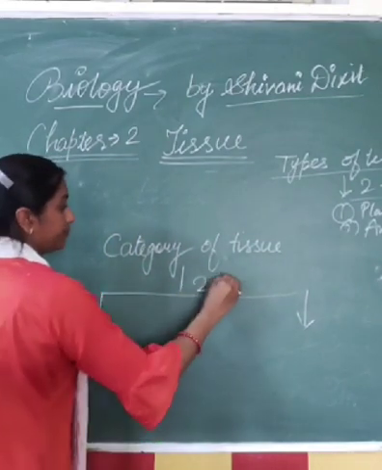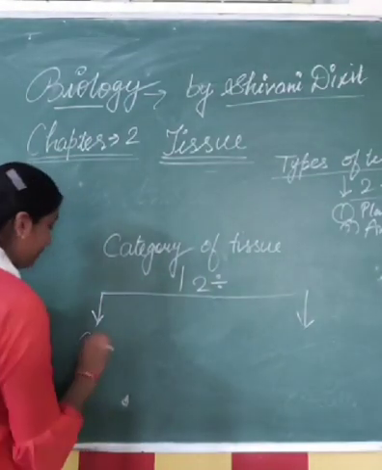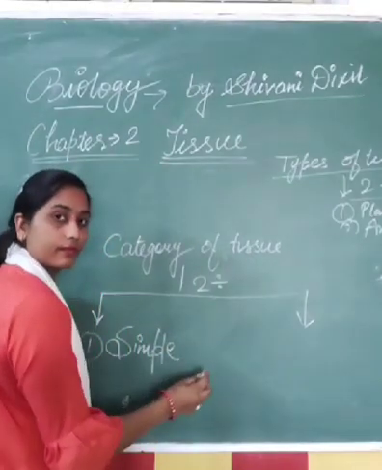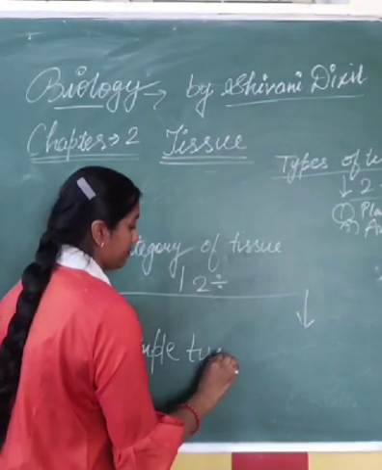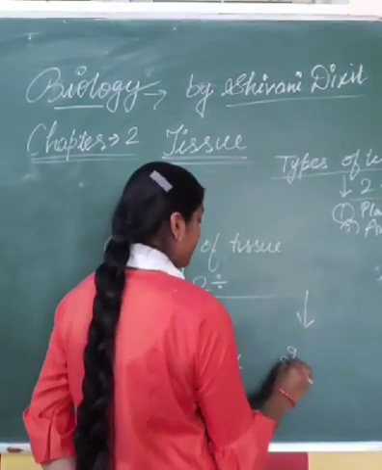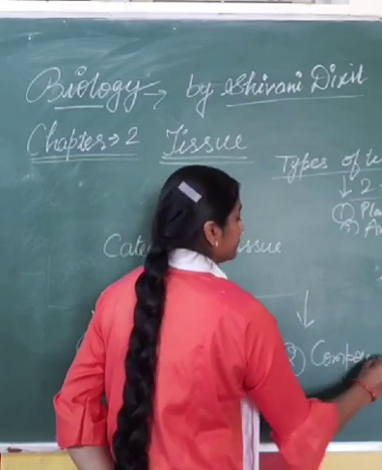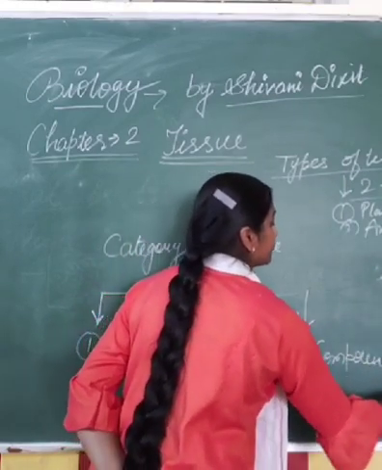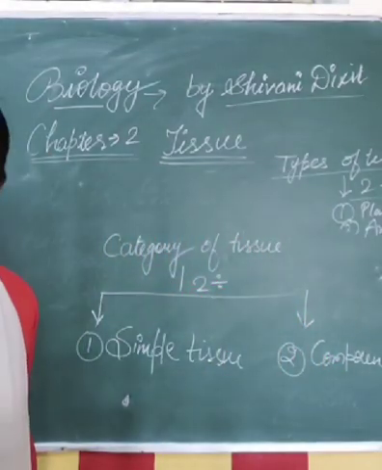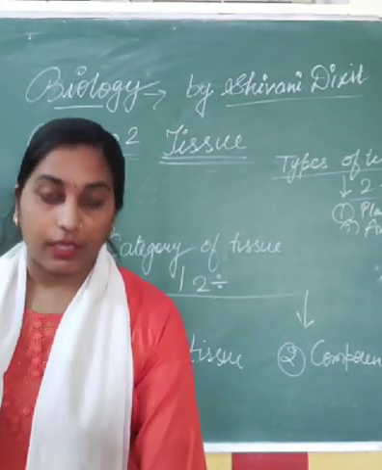Number one, simple tissue, and number two, compound tissue. Simple tissue and compound tissue, right?